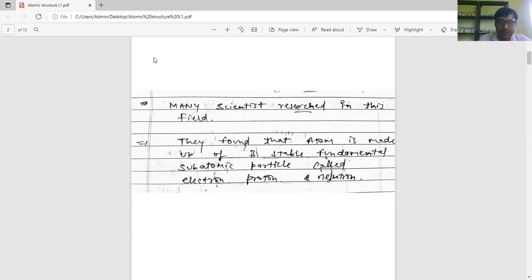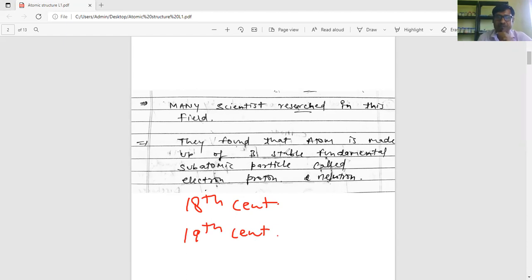Many scientists worked in this field. And at the end of the 18th century and the beginning of the 19th century, they found that the atom is made up of three stable fundamental subatomic particles: electron, proton, and neutron.